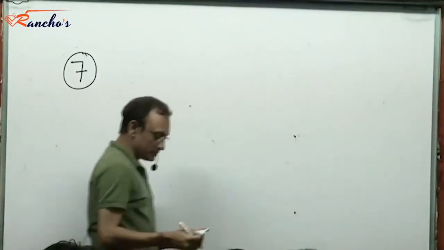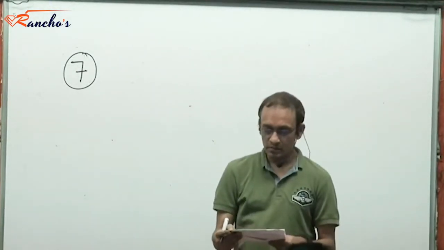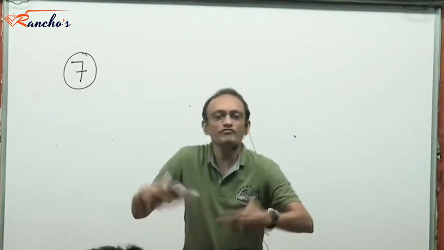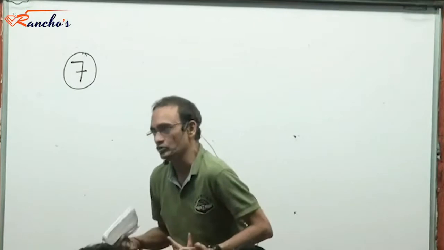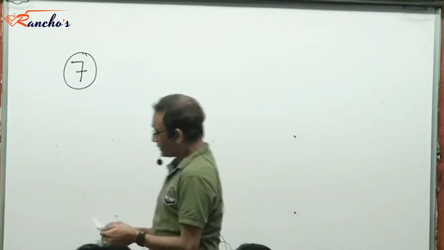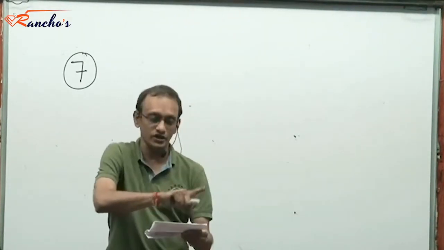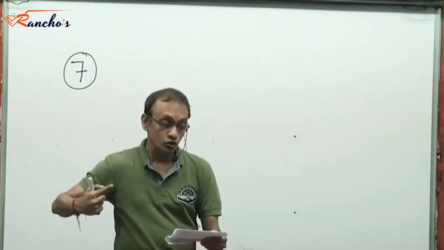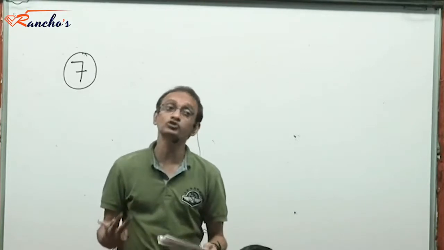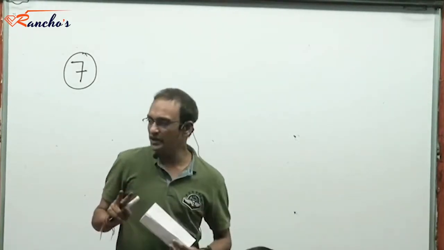So, in the next problem, there are n white and n black balls marked 1 to n. If they are marked 1 to n means they are different. N different white balls, n different black balls. This is what it means, right? So, now we want to find the number of ways in which these balls could be arranged in a row so that neighboring balls are of different colors. You won't have 2 white balls or 2 black balls coming together. Do you understand the problem?